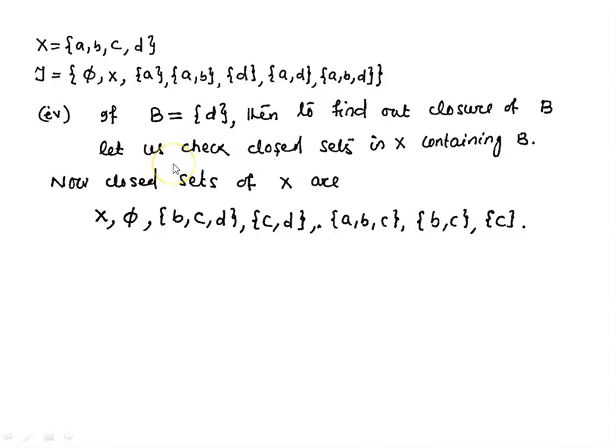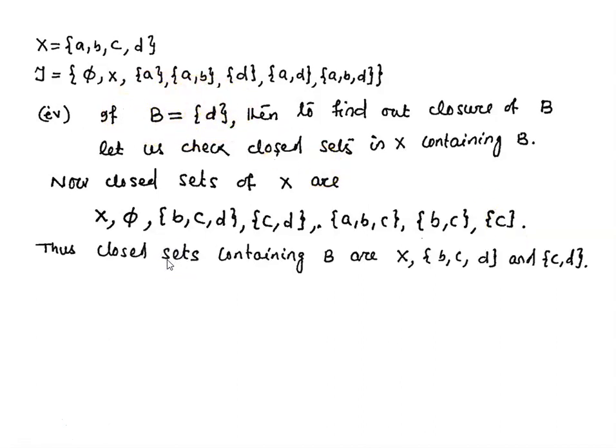Now check which closed sets contain B. This whole space contains B. This set {b, c, d} is a closed set in X which contains B. This set {c, d} is a closed set in X which contains B. And there is no other closed set which contains the set B. Thus, closed sets containing B are whole space X, the set {b, c, d}, and the set {c, d}.